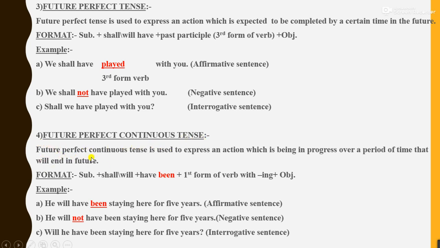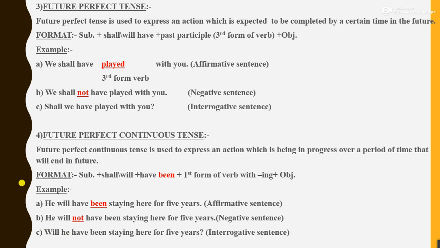Definition: future perfect continuous tense is used to express an action which is in progress over a period of time that will end in future. Okay, in this tense, the action has begun over a period, but this action will complete in the future.